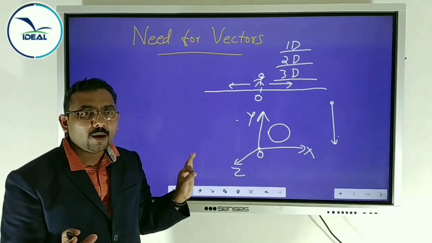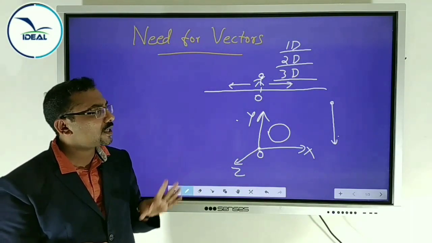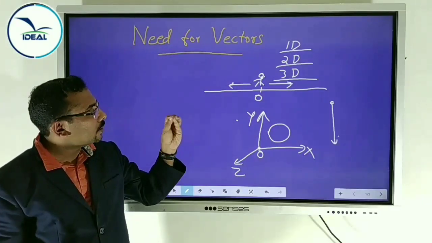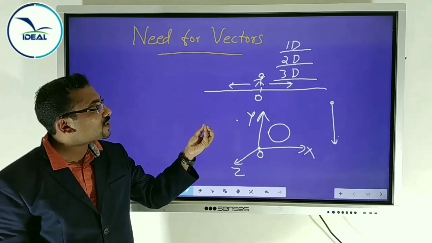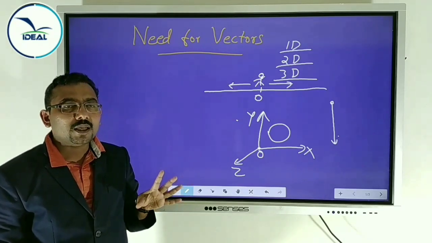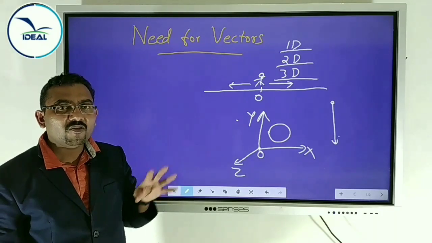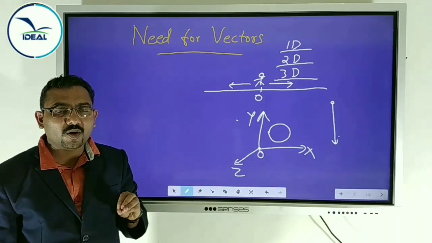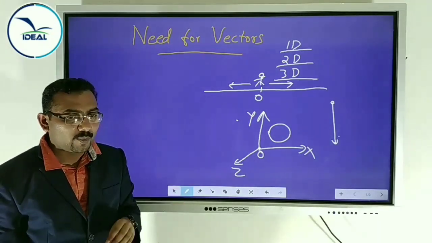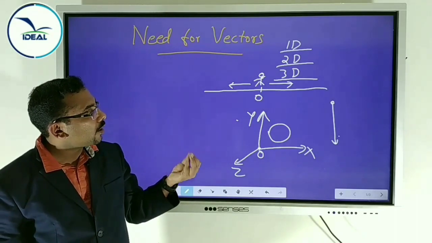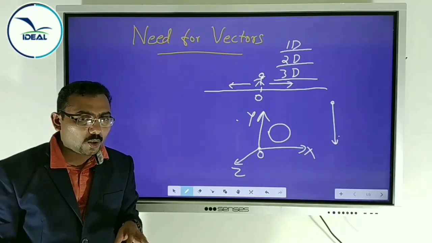But in two dimension and three dimension, a lot of directions are possible. To describe two dimension or three dimension, it is very important to use vectors. We will use the vectors for two dimension and three dimension. We will study only two dimension, but it can also apply to three dimension.